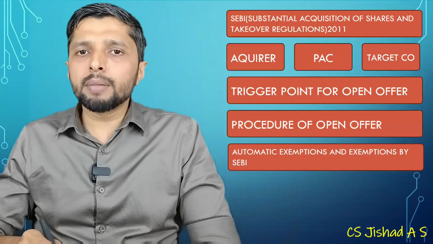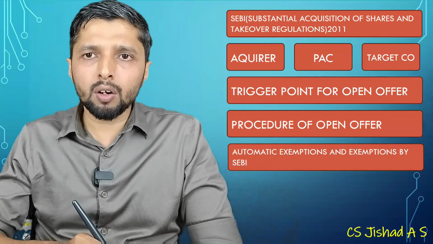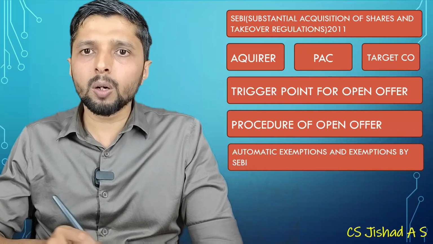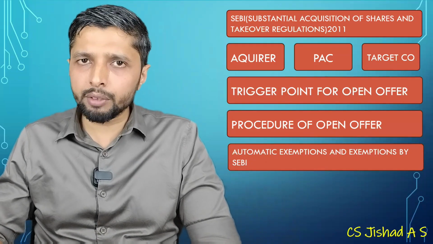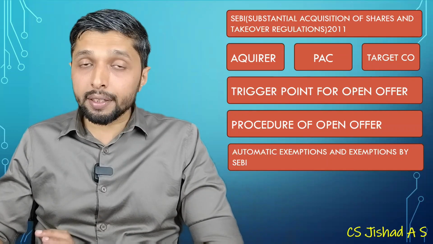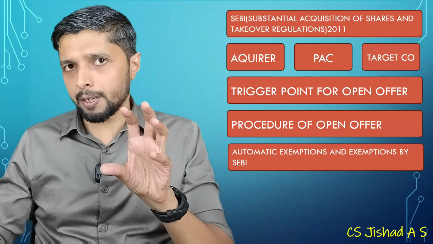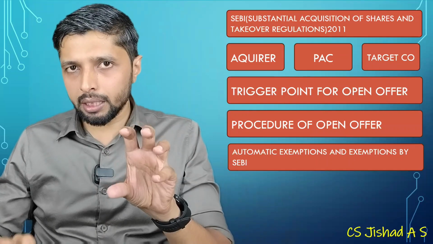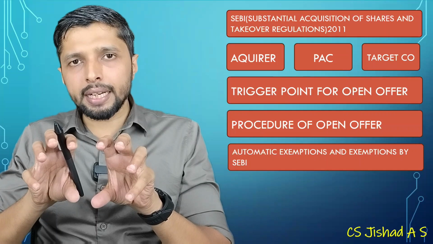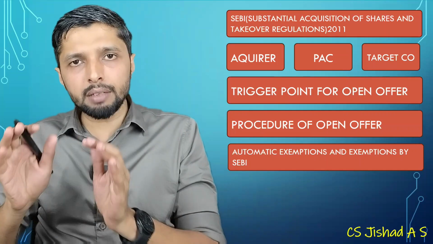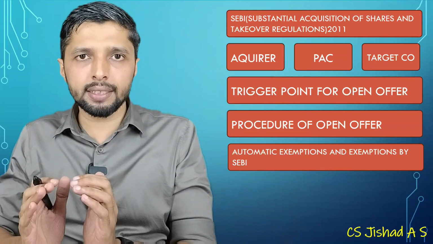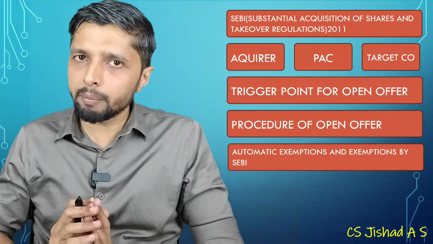Then you have the SEBI Substantial Acquisition of Shares and Takeover Regulations 2011, which is your takeover code. Under the takeover code, you have to understand that the target company is very important. There will be an acquirer, a person acting in concert (PAC), and a target company. If the target company is listed, SAST or the takeover code will be applicable.